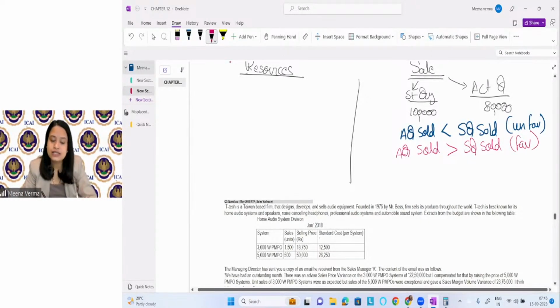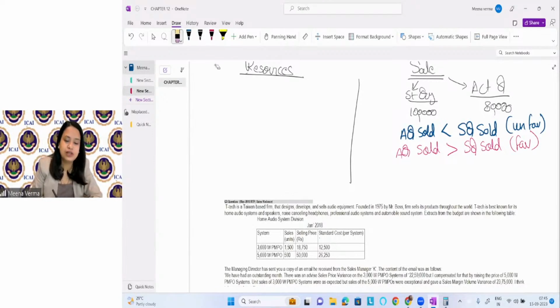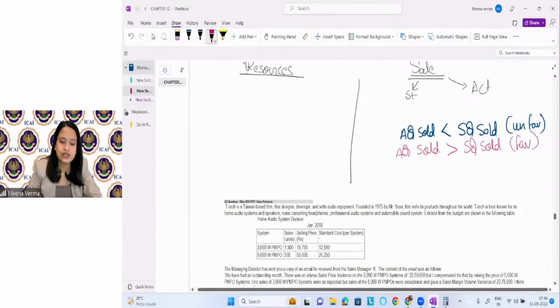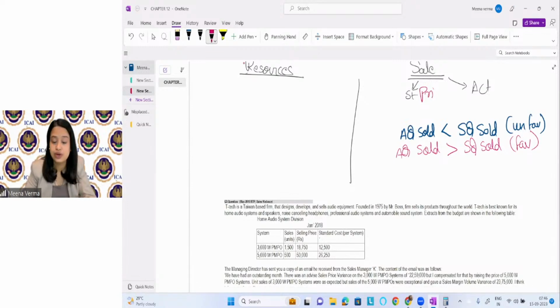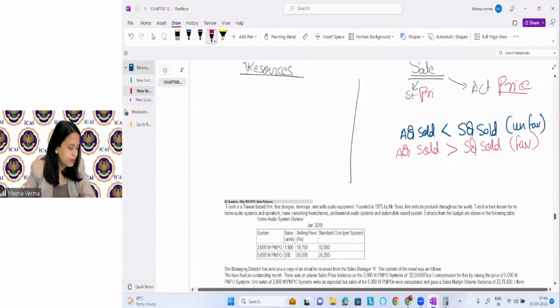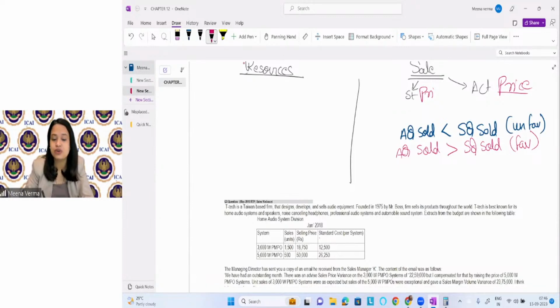All right. Similarly, price variances may arise. Standard price and actual price. Price means the price at which you will sell the unit to the customer.